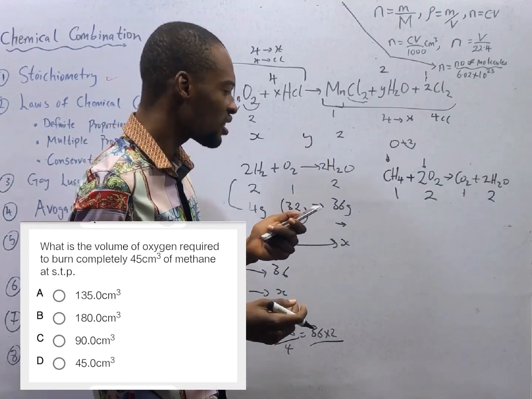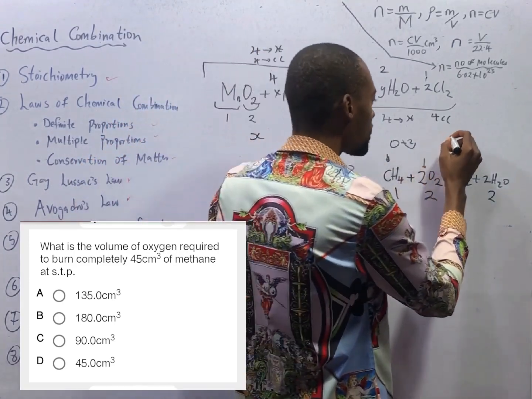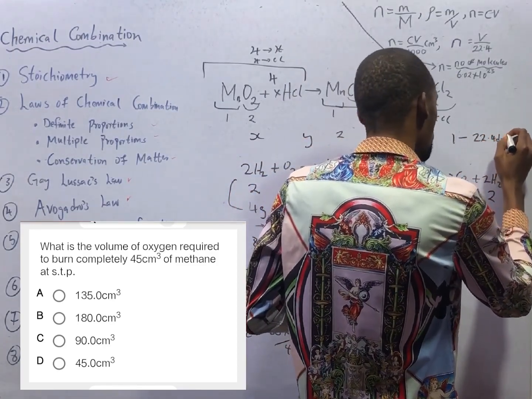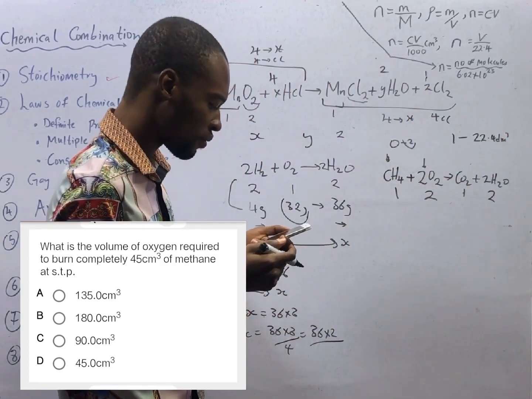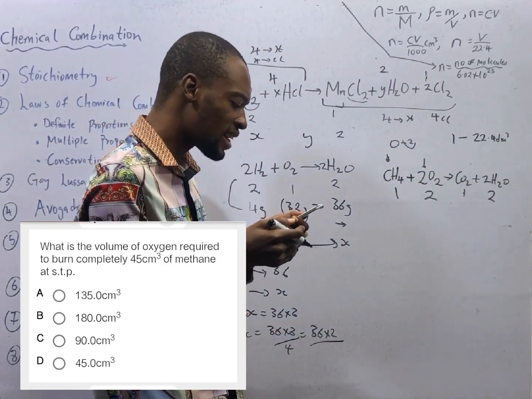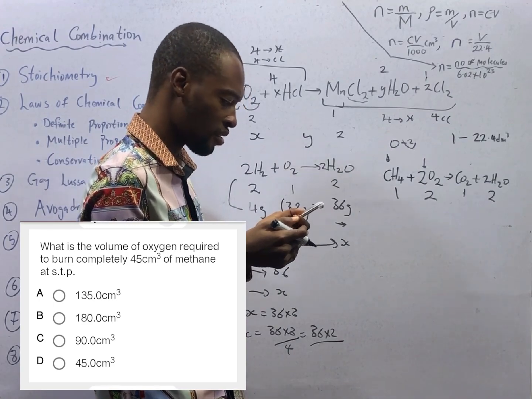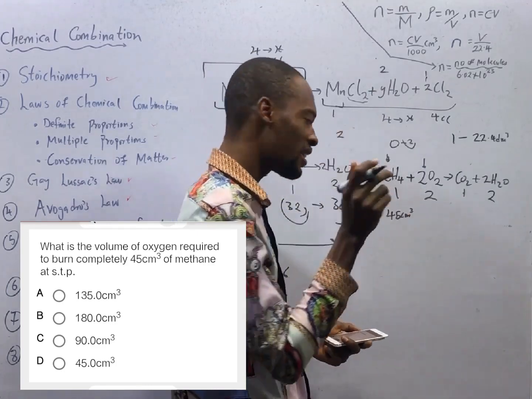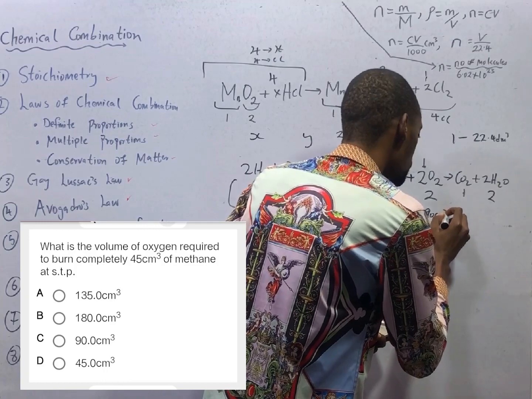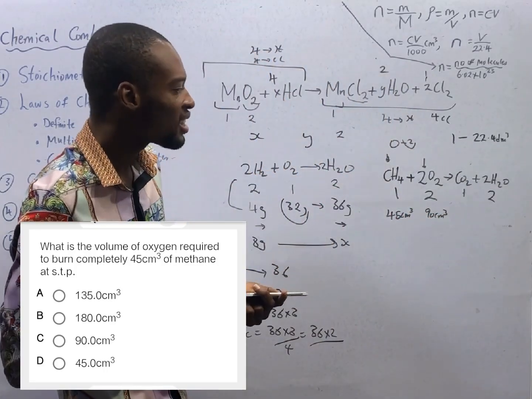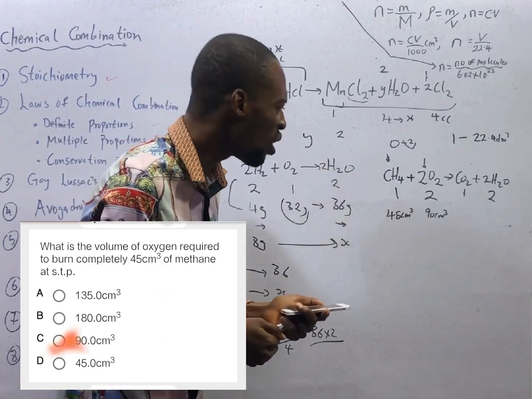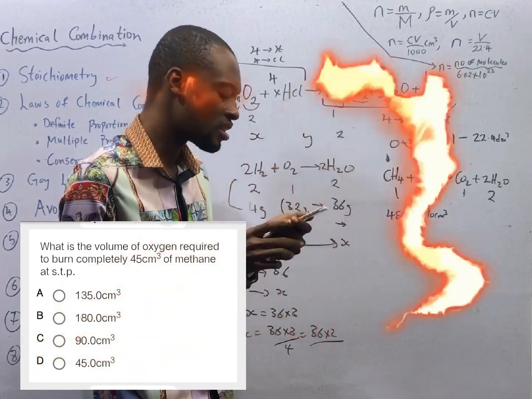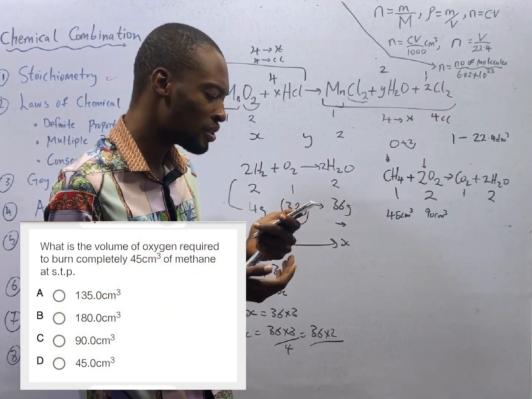1:2:1:2. And 1 mole of a substance at standard temperature and pressure will contain 22.4 dm³. So that is the volume of 1 mole of substance. So how do we get the volume of oxygen that is required? Since this is 1:2, if 1 is 45 cm3, 2 should be 90. So here is 90 cm3. It therefore implies that we need 90 cm3 of oxygen to burn 45 cm3 of methane. 90 cm3 of oxygen to burn completely 45 cm3 of methane.